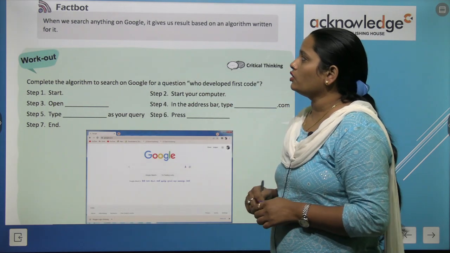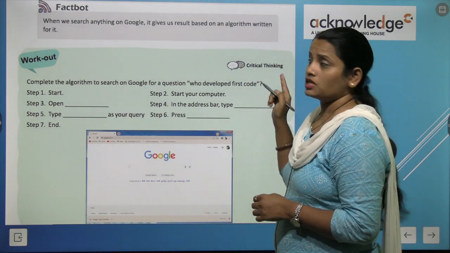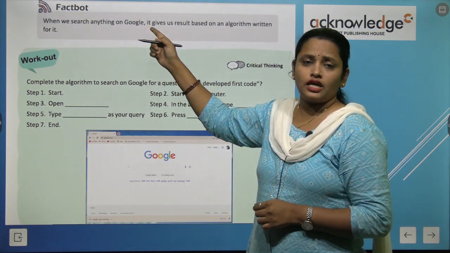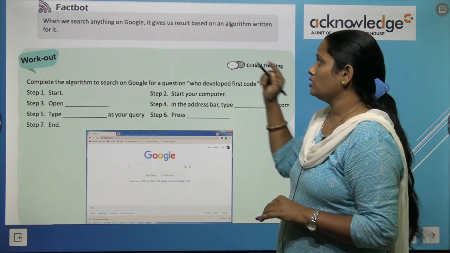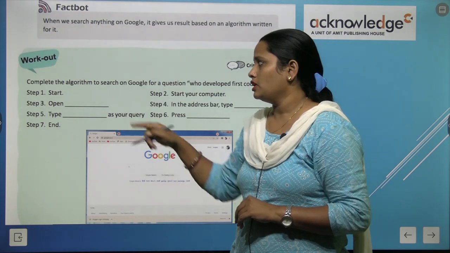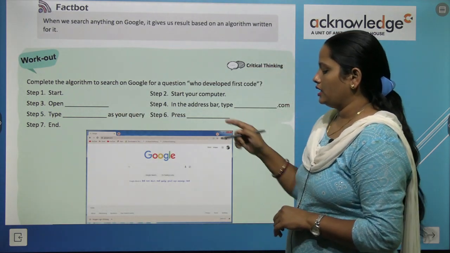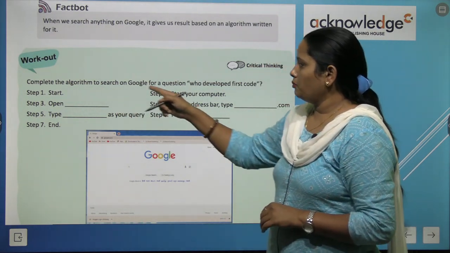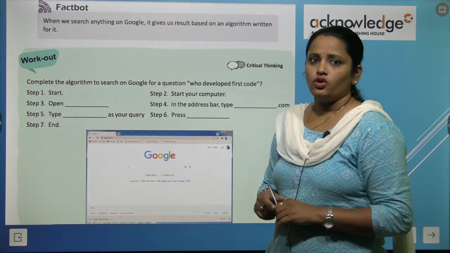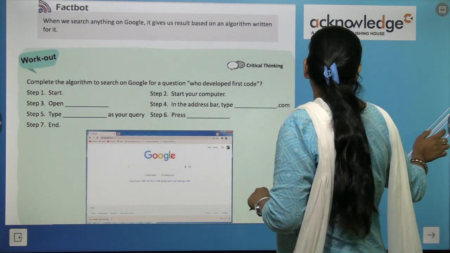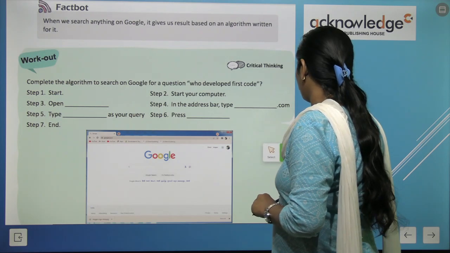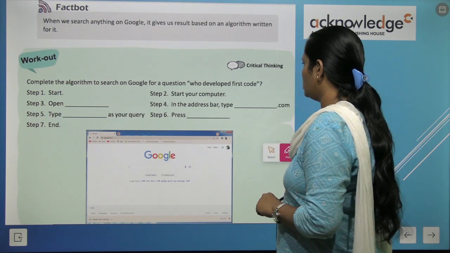When we search anything on Google, it gives us results based on an algorithm written for it. Whenever we search anything on Google, it gives us the result that is based on an algorithm. Here an exercise is given: complete the algorithm to search Google for the question, who developed first code. So this is the question and we have to complete the algorithm here.